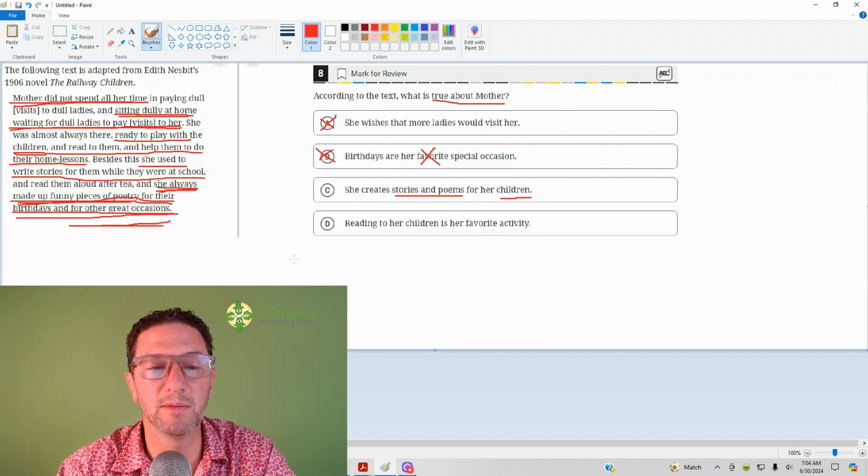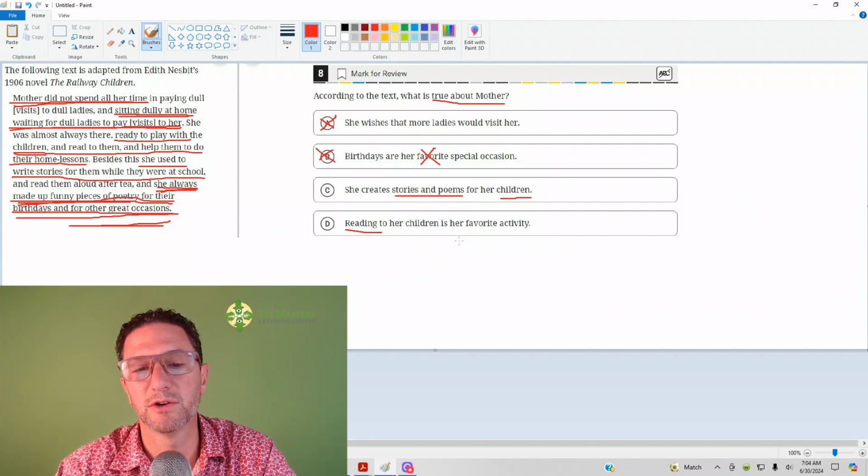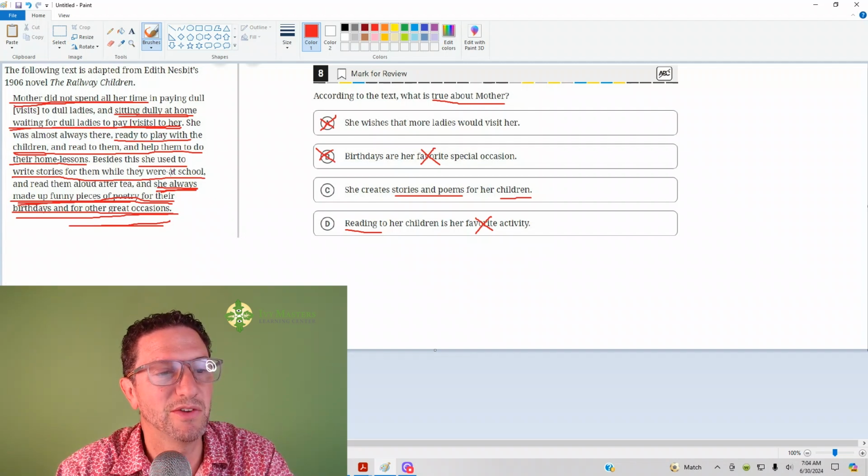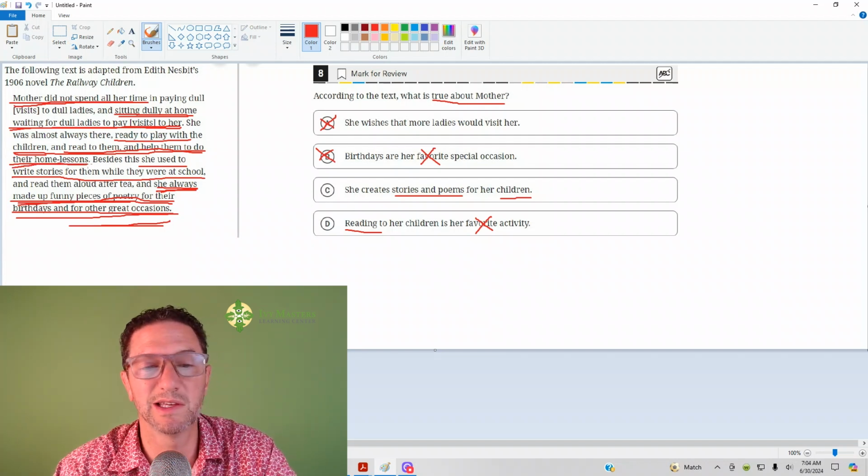Let's make sure we can eliminate D. Reading to her children is her favorite activity. Again, is reading her favorite? It would have to say that it's her favorite. And it does not. It says that she read to them and helped them do their home lessons. Maybe she took greater joy in helping them do their home lessons than reading. It doesn't say. So D is wrong. Don't assume anything. All your answers are in the text. C is your correct answer.